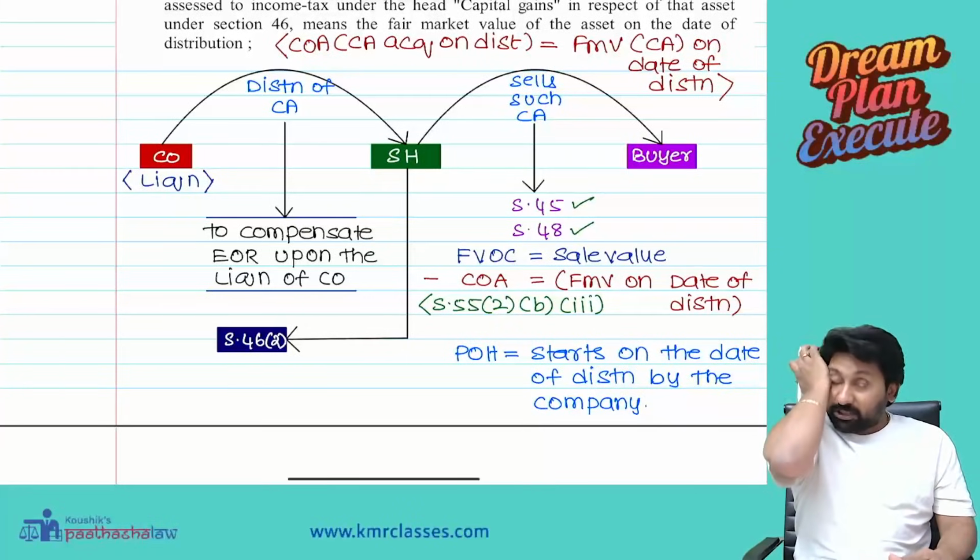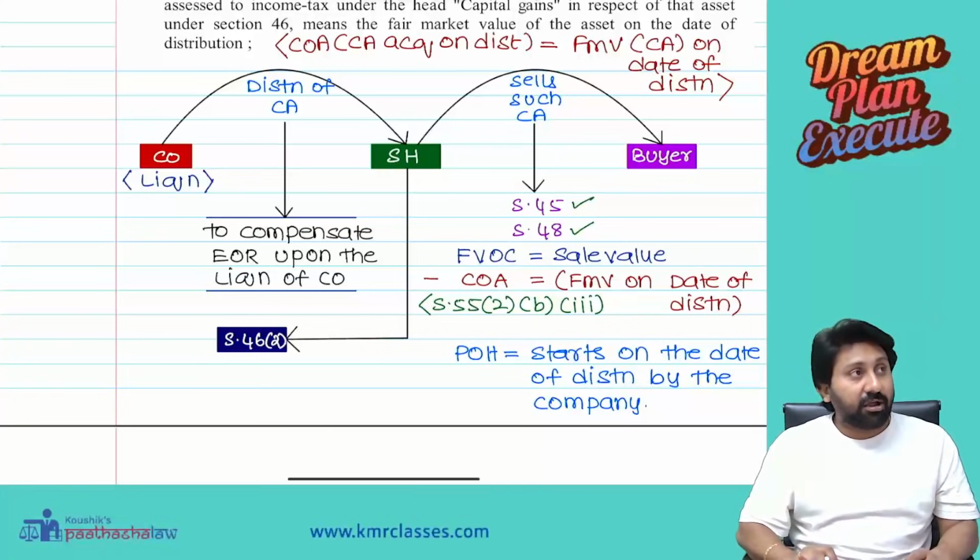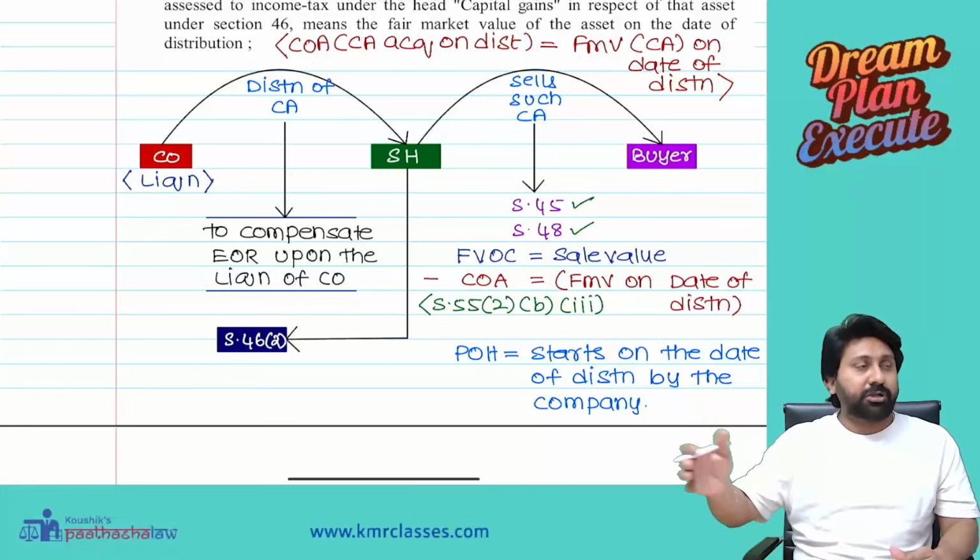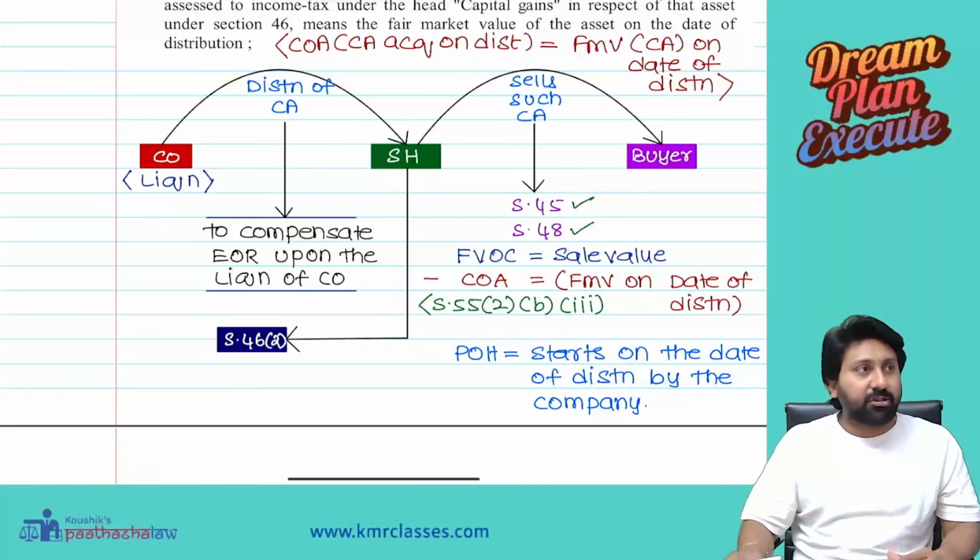So the cost of acquisition of the capital asset acquired on distribution will be the fair market value of the capital asset on the date of distribution.